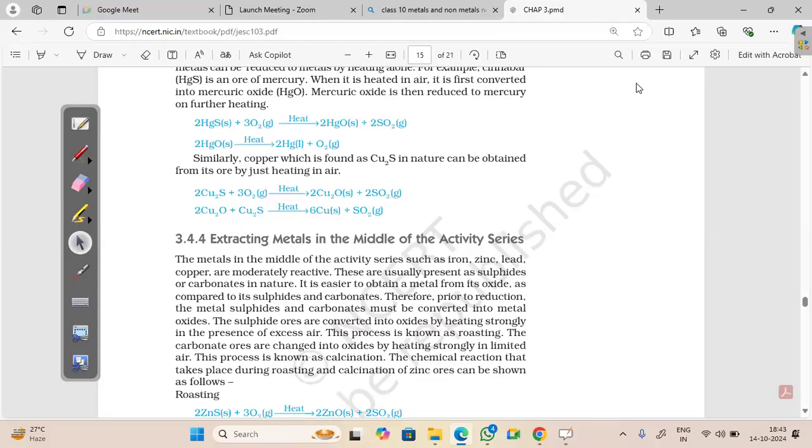Yes, what substance are we using? Copper sulfide. No, copper sulfide, that is the ore. Okay, copper sulfide is the ore here. Mercury sulfide is the ore. Okay. So what process are we using here? The process we call it as roasting. Just we learn roasting.